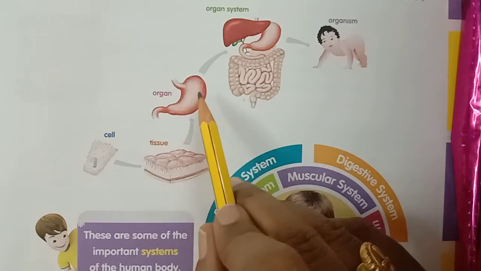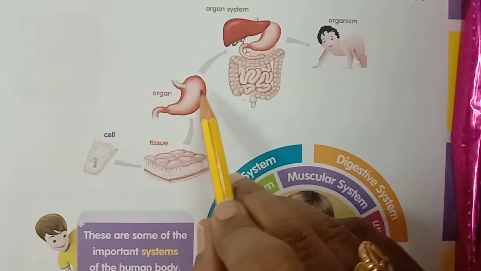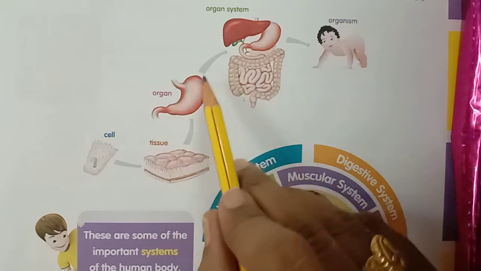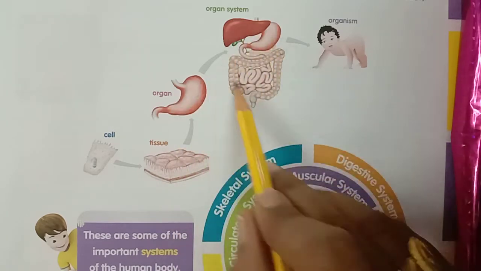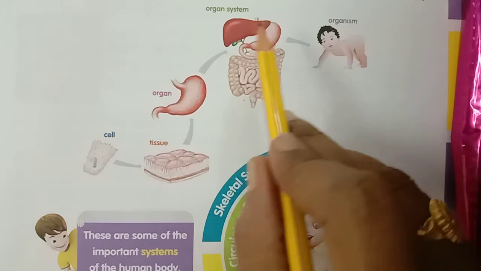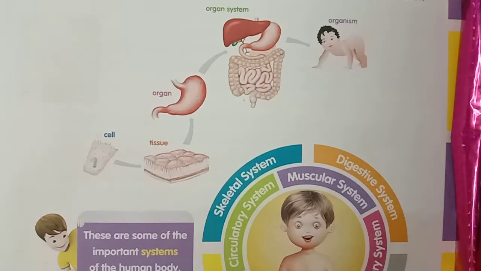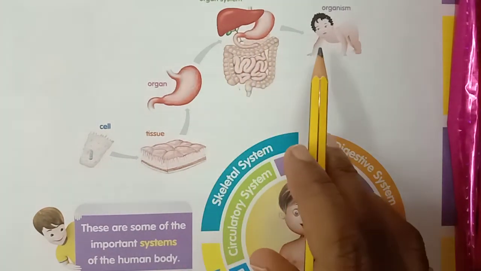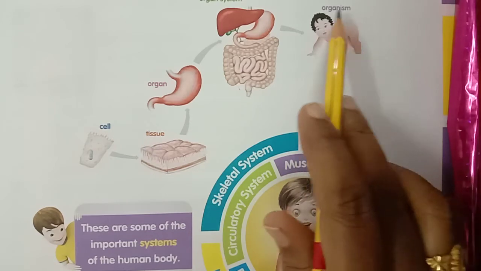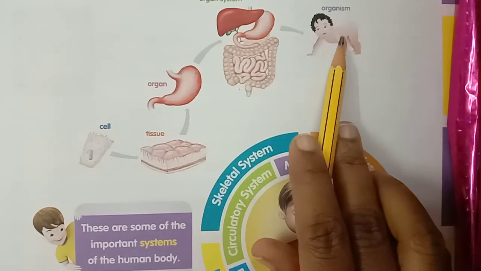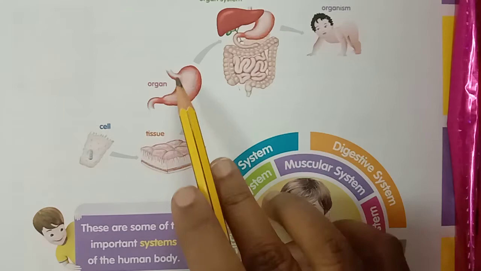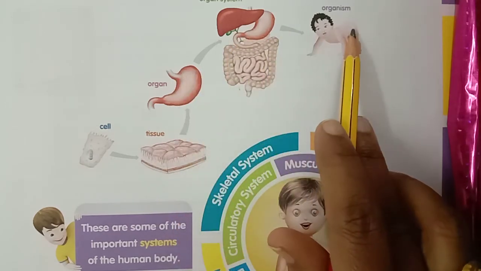Organs perform specific functions. A group of organs with related functions make an organ system. This is an organ system. The different organ systems together make an organism. Okay, children? Cell, tissue, organ, organ system, organism. Understood?